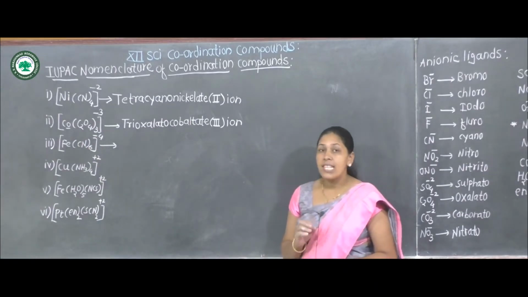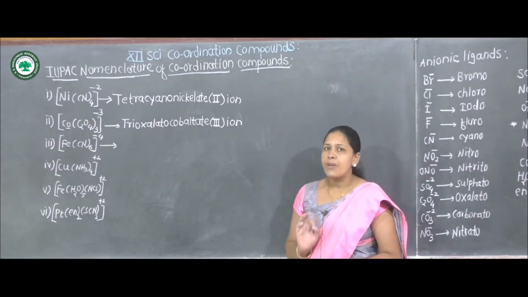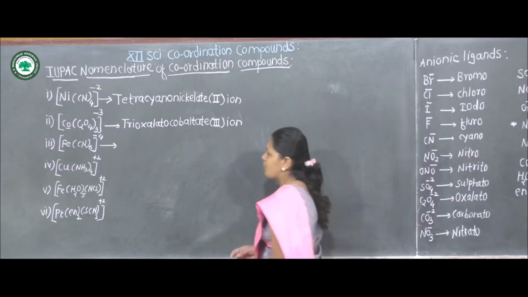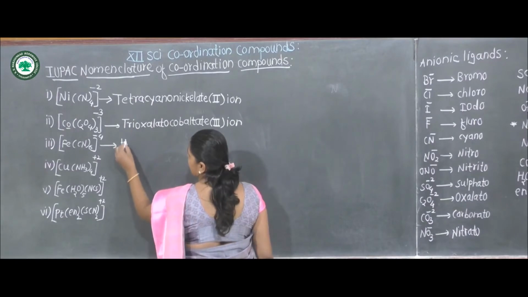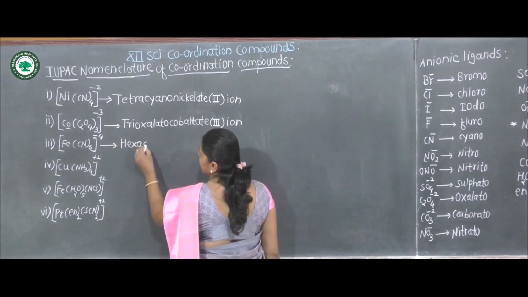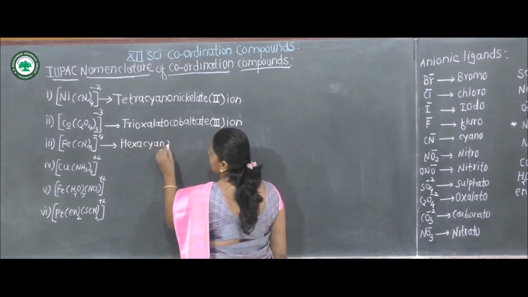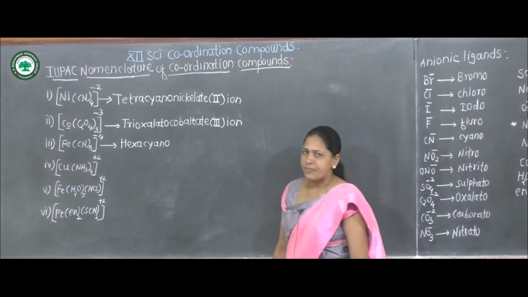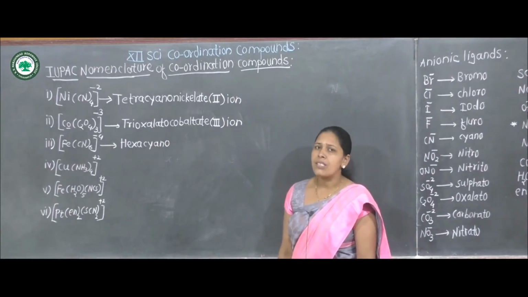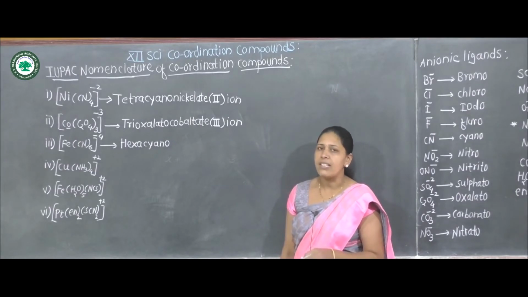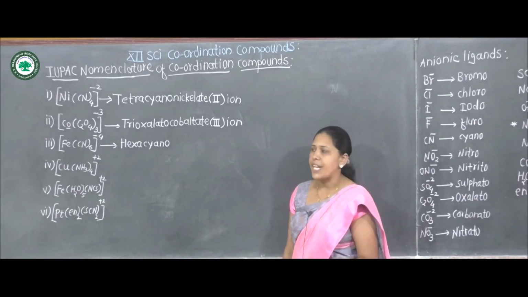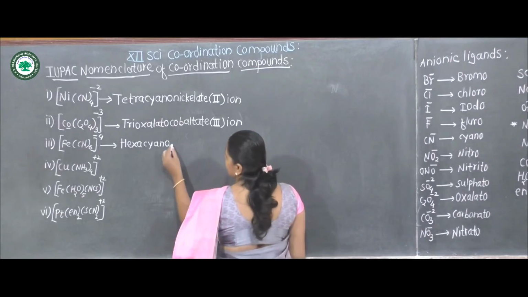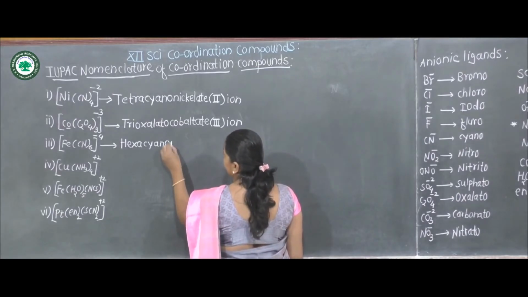For 6 cyano ligands which prefix is used? Hexacyano. Since it is an anionic complex, the name of the central metal ion is not iron, it is ferrate. Hexacyanoferrate.